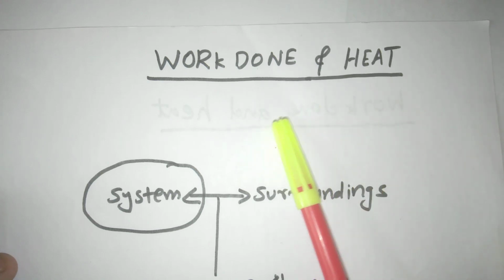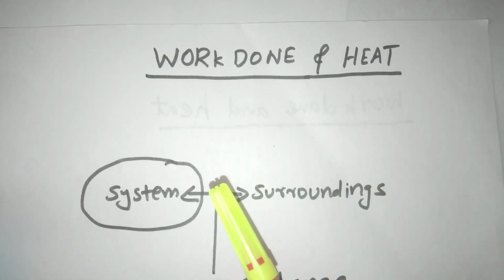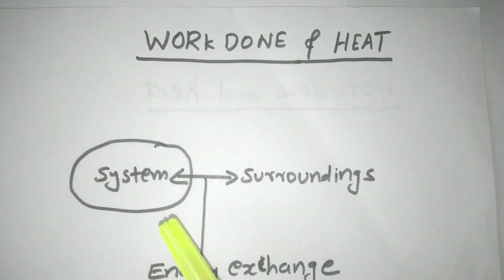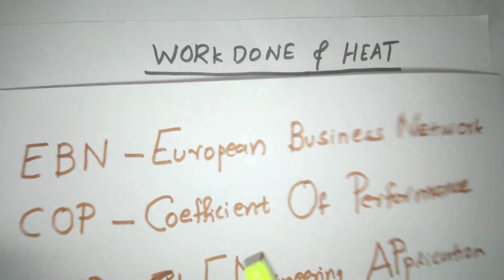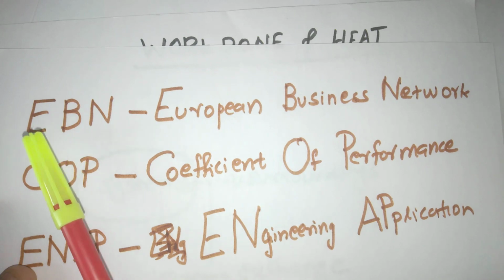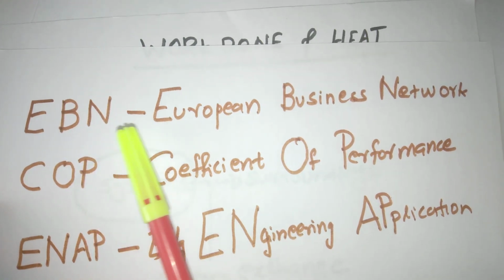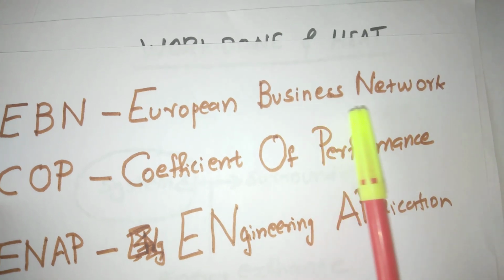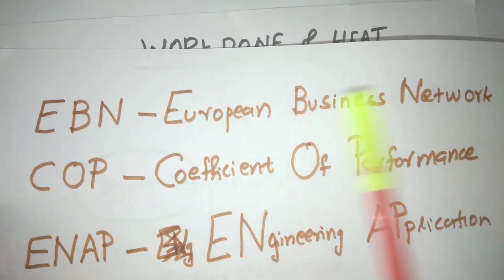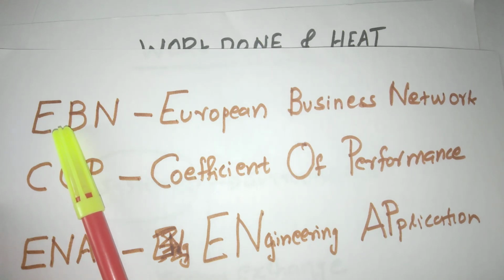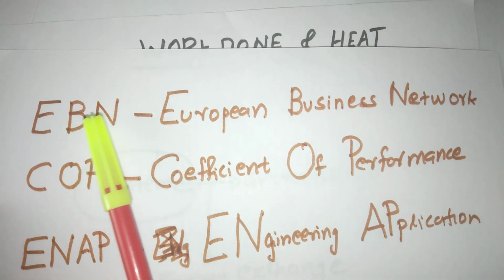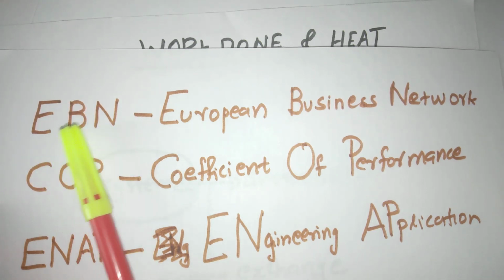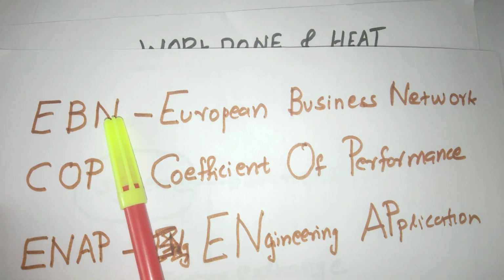Here I am going to introduce one special code, with which we can easily remember this sign convention. This is the special code: EBN. EBN, for that, is European Business Network. If you remember this, just check. E for expansion, B for by the system, work done by the system, N for negative. For expansion, work done by the system, the sign is negative.